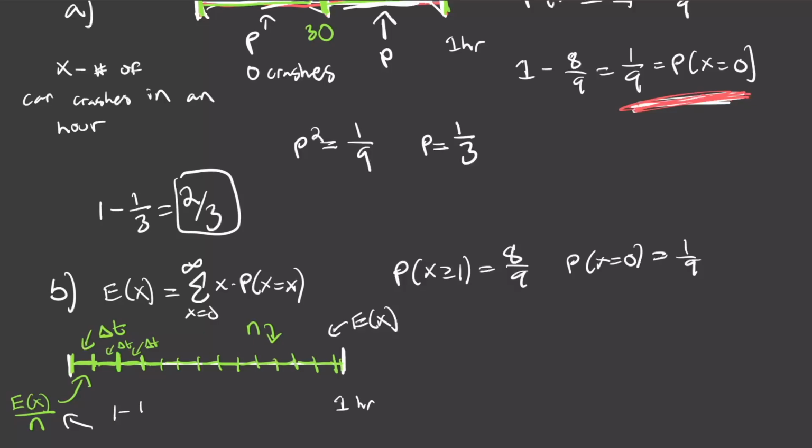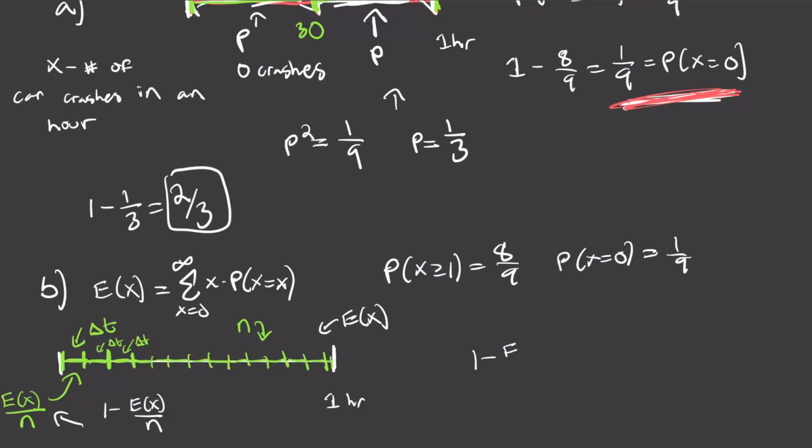So we know that 1 minus the expected value of x divided by n will be the probability of 0 cars coming within that subinterval. Since all of these subintervals are independent and occurring at a constant rate, we can just multiply them, and that will give the total probability of 0 cars coming within the hour, just like it did up here. So I have n different subintervals, each with this probability of 0 cars coming within that subinterval, so I take this to the power of n, and I know that's going to be equal to 1/9 when I send n to infinity.